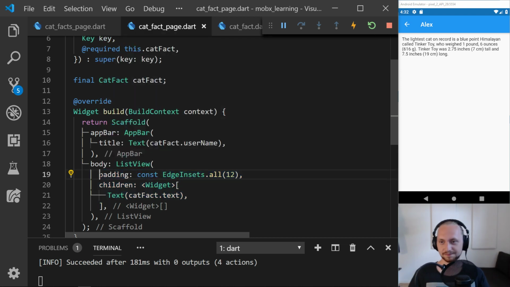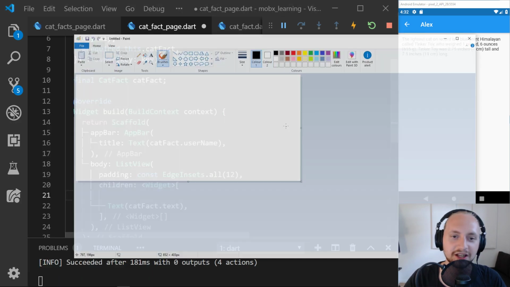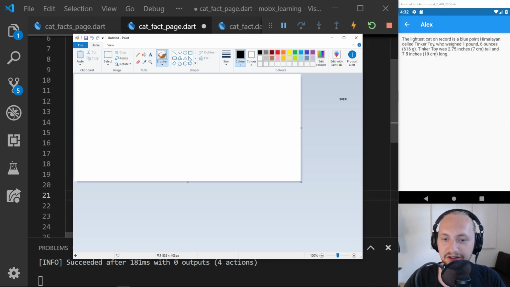So this is not the nicest, but it doesn't really matter. Maybe before this text we'll have some kind of value here. It's hard to say, maybe I can show it in Paint what I'm thinking of, and then see if that's ugly or not.